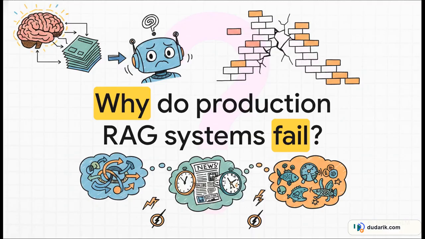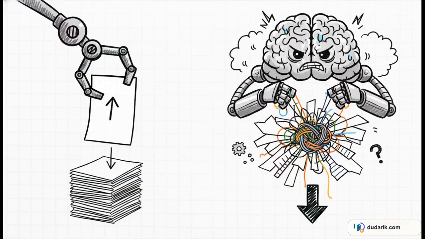It's kind of like that one relative who tells a very confident, very fake story at Thanksgiving. And here is the hard truth directly from the source material. Production RAG systems rarely fail because of weak retrieval. It's not that they can't find the documents, they fail at synthesis. The AI just gets completely overwhelmed by the raw, messy information and breaks down when it actually tries to stitch it all together into a coherent, factual answer.